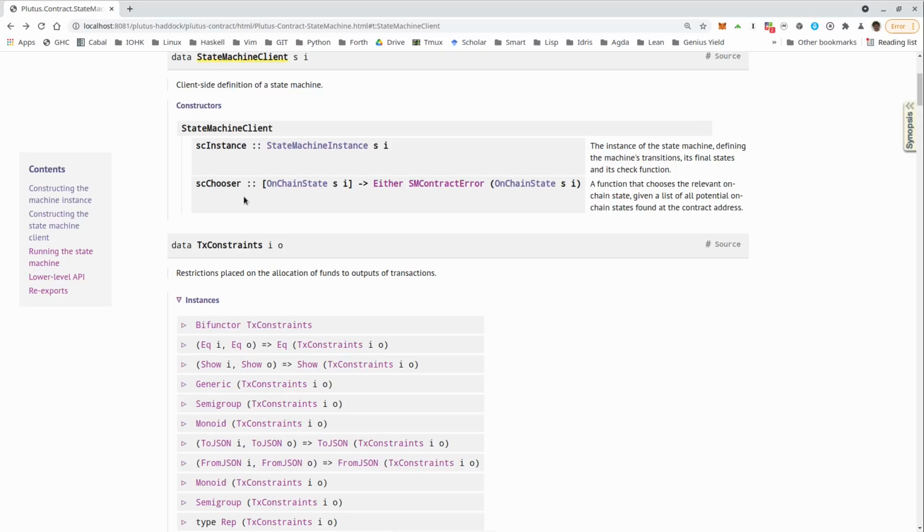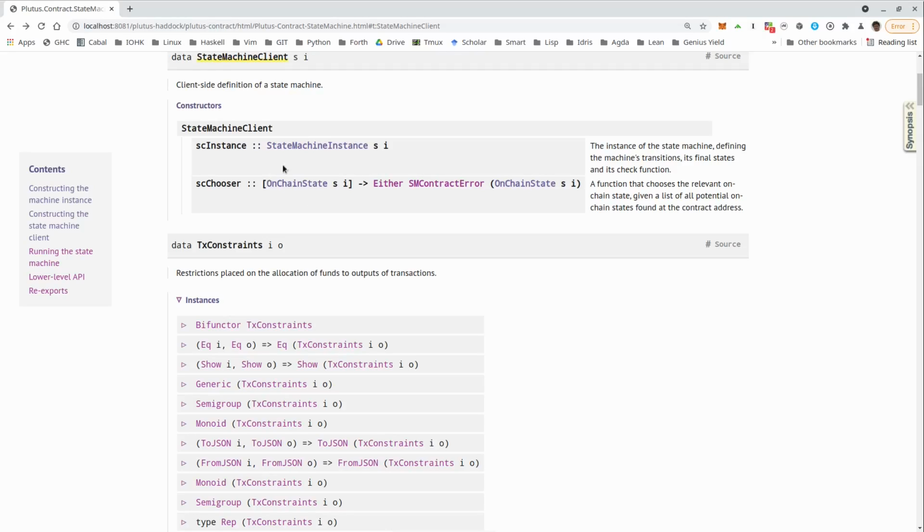Well, in general, if we don't use the thread token mechanism, the NFT mechanism, we could have several UTXOs sitting at the address of the state machine. And the chooser is a way to pick the right one. So in general, we will find a list of UTXOs. I mean, it's a different type here, on-chain state, but you can think UTXOs sitting at the state machine address.